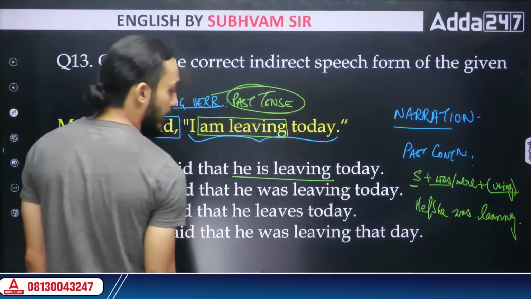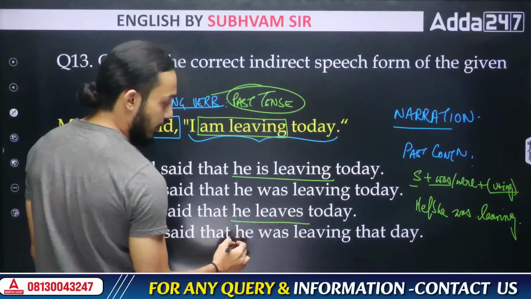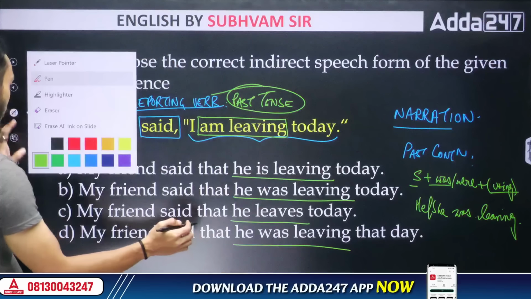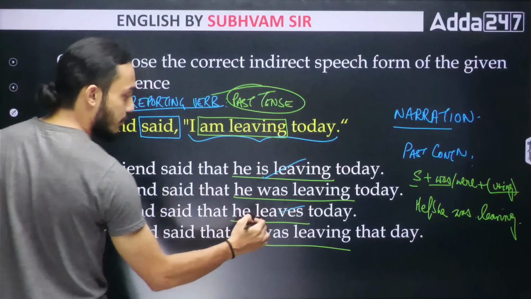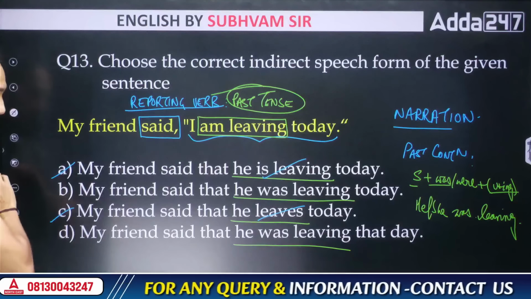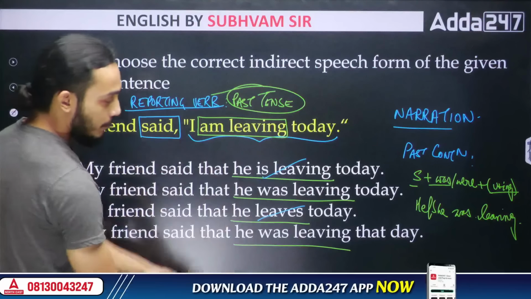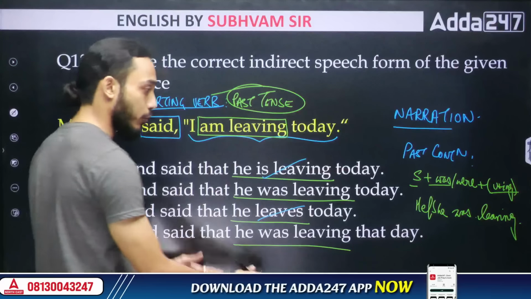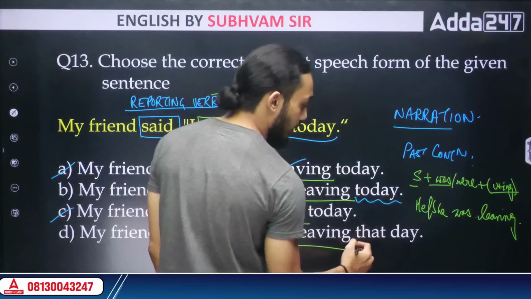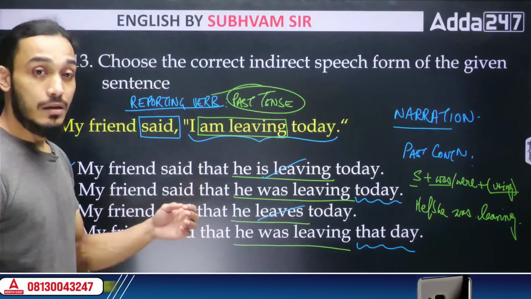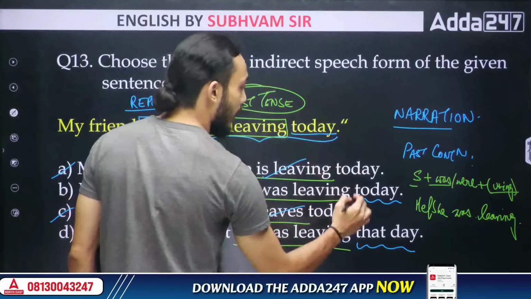Here we are writing he is living. Here we are writing he lives. Here we are writing he was leaving, and here we are writing he was leaving as well. So two options are wrong instantly. This is wrong and this is wrong. So option A and C have been eliminated. Now out of the remaining two options, they are both using the past continuous tense. So far correct, both of them. But then the last word, this sentence is writing today, this is writing that day. Which is correct? You cannot write today as today.